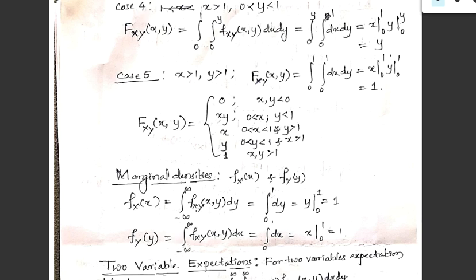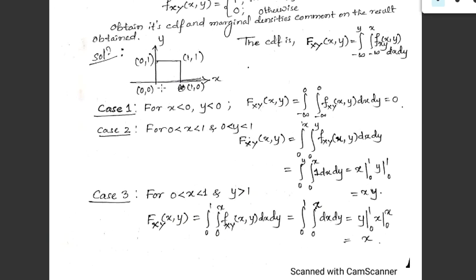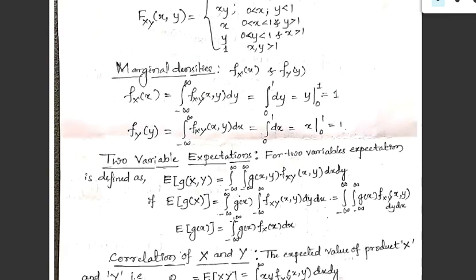Overall, the joint probability fxy of x, y, summed from minus infinity to plus infinity, always has to be equal to 1, because that becomes the CDF. Only this dy is there, and as the height is 1, the integration is from 0 to 1. Similarly, while finding fy, we consider dx, whose horizontal length again is 0 to 1.